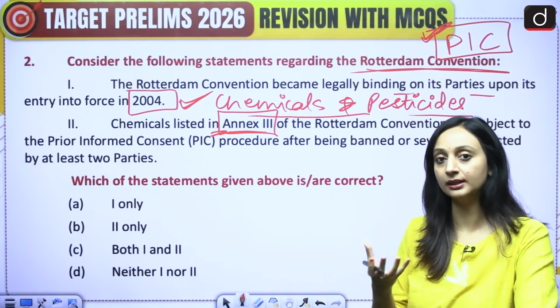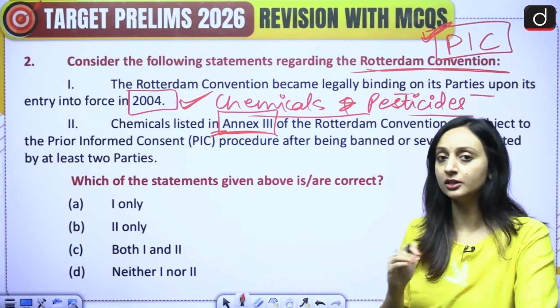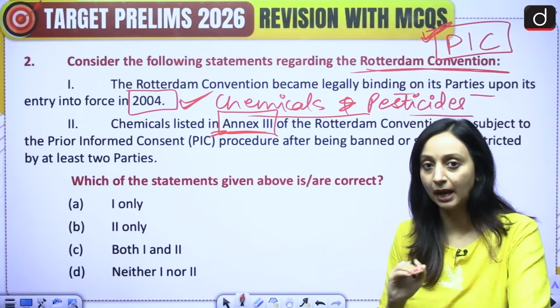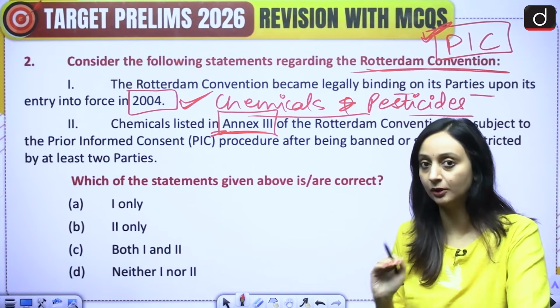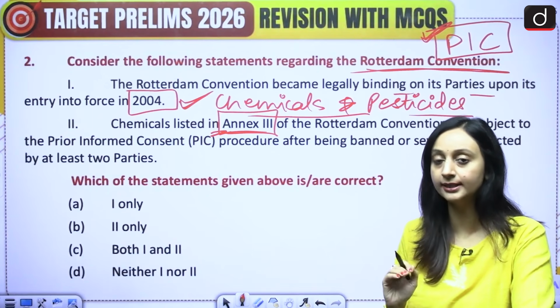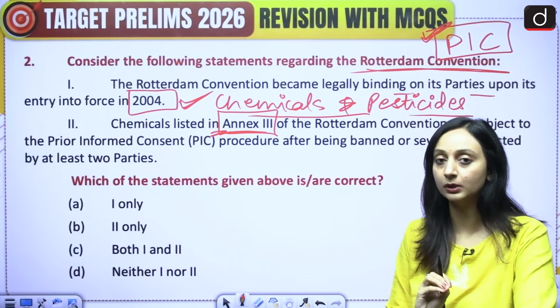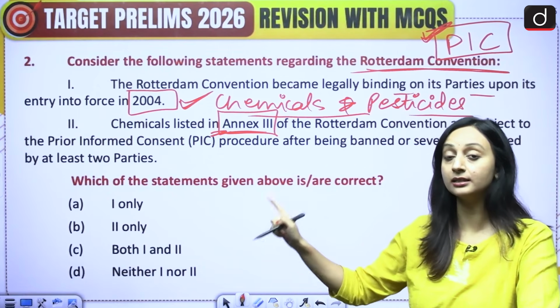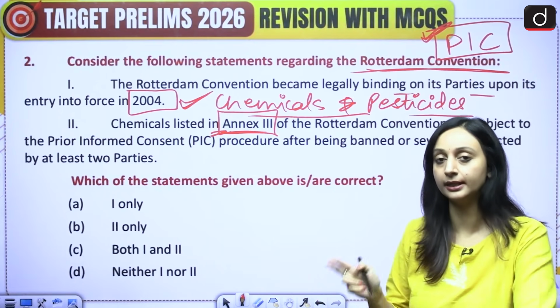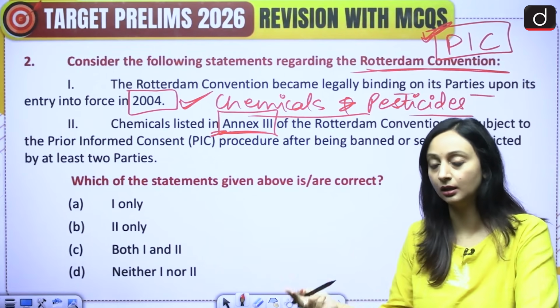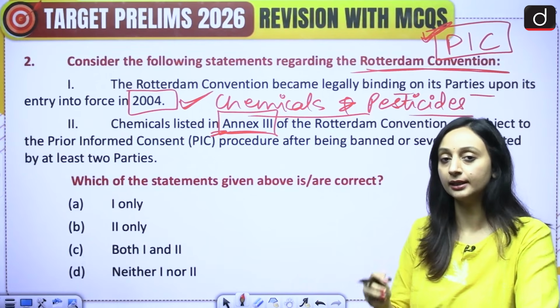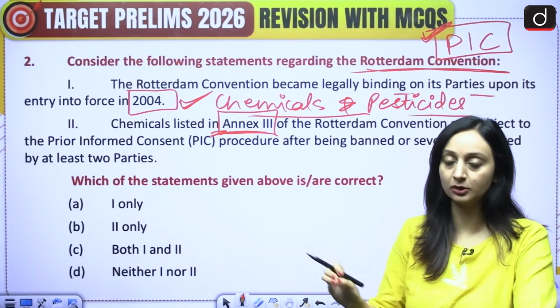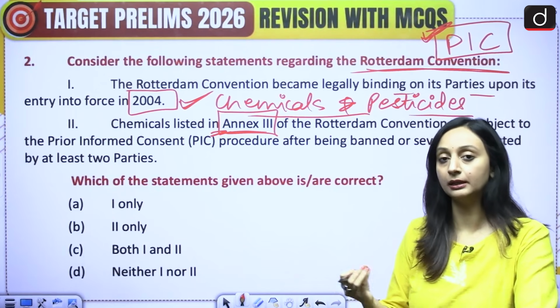So let's say there is a chemical that has been listed in Annex 3. That does not mean that there is going to be a complete ban on its disposal or on its export to other countries, but a prior informed consent will be required. Because if any chemical in Annex 3 has been banned by at least 2 countries, then you will have to let the third country know that this chemical has been banned by so and so country because of so and so reasons, and the effects that it has.